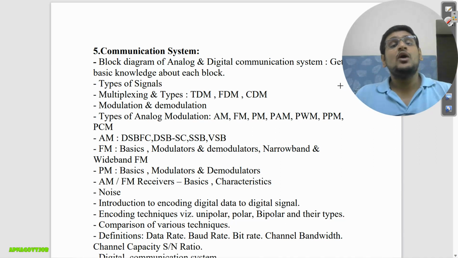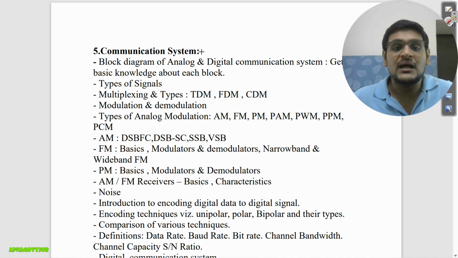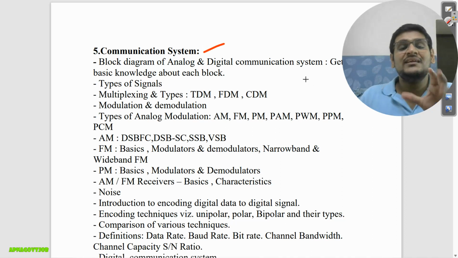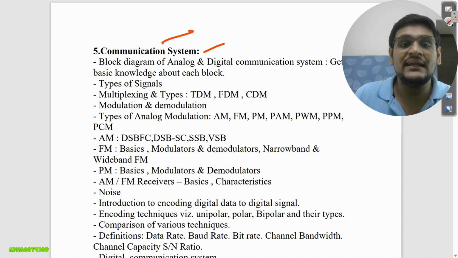Now we already completed 4 subjects in phase 1. The 5th one will be communication system. In this, first you need to complete the block diagram of analog and digital communication. Basically it is divided into 2 major parts, analog and digital, so we will do both.